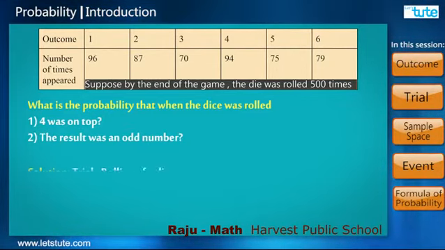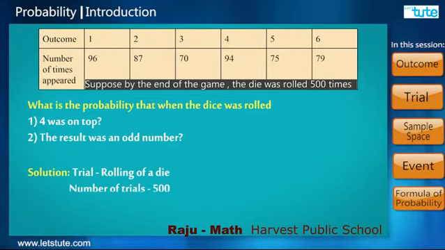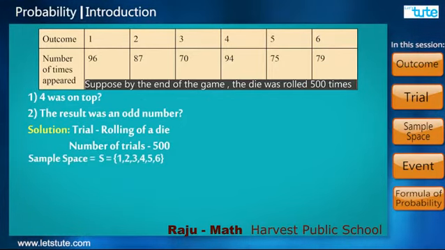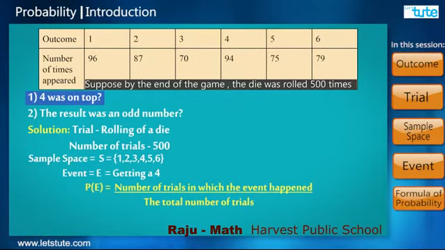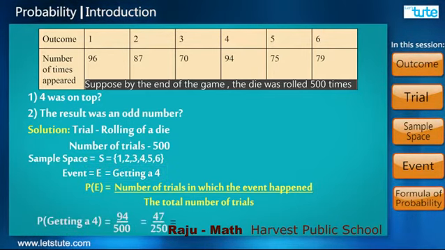Here, the trial is rolling of a die. The number of trials is 500. The desired event is getting a 4. So, using the formula for empirical probability, the probability of getting 4 is 94 upon 500, that is 0.188.